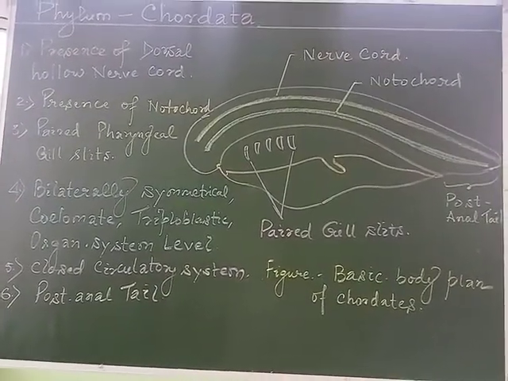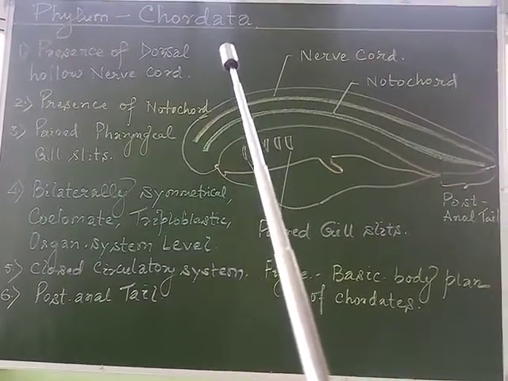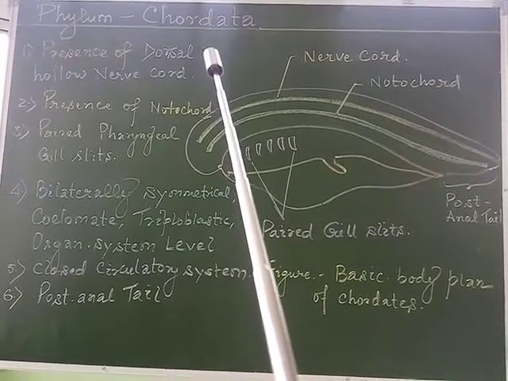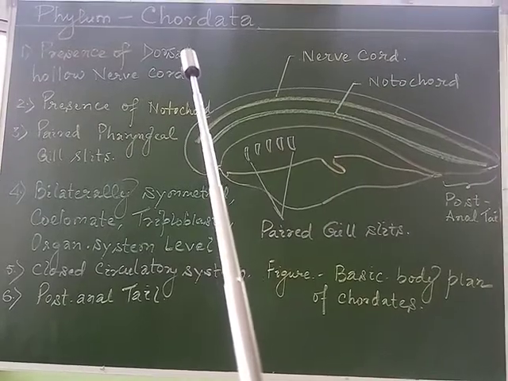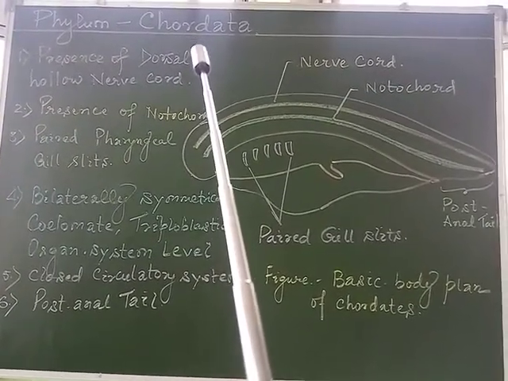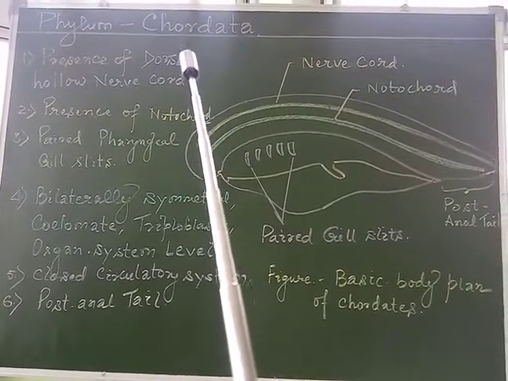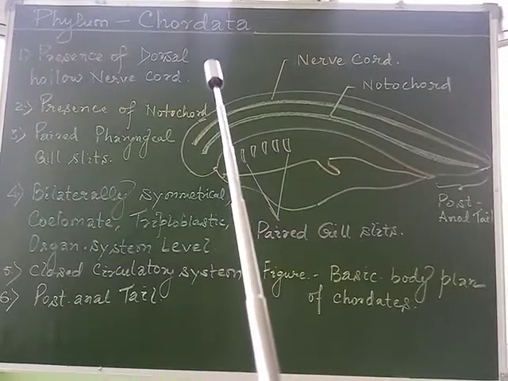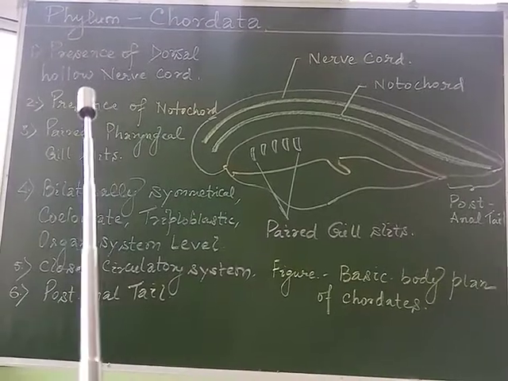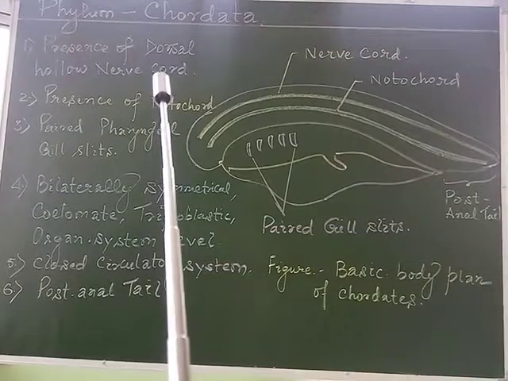Now we'll discuss the next phylum, which is Chordata. This phylum shows the presence of a notochord-like structure within the body, due to which the name Chordata has been derived. The first important feature is the presence of a dorsal hollow nerve cord.